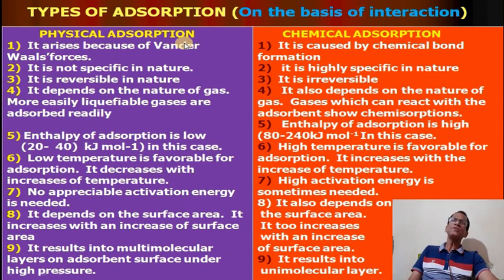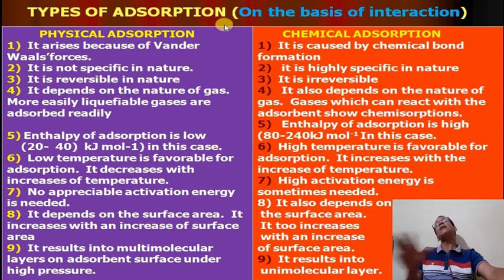Then types of adsorption. Adsorption can be classified on the basis of interaction between adsorbate and adsorbent. What are adsorbates? The particles which are on the surface are called adsorbate, and the surface which adsorbs the particles is called adsorbent. That means the adsorbent is the medium, and the particles which are adsorbed are called adsorbate. So the gas is the adsorbate and the solid is the adsorbent.